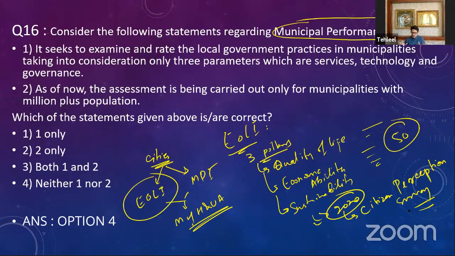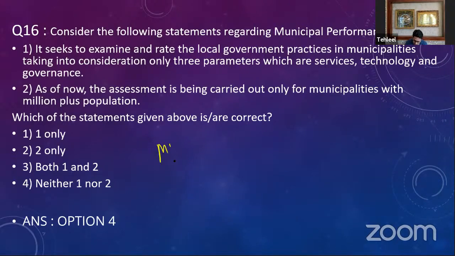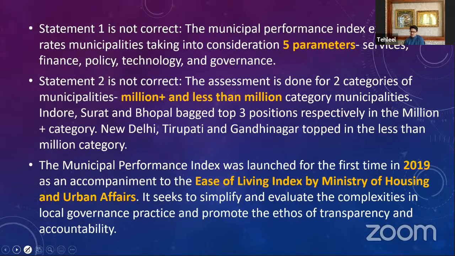Okay, so that is your Ease of Living Index. Second is your MPI, the Municipal Performance Index. Now MPI has 5 parameters. EOLI has only 3 parameters. Here there are 5 parameters. Now, which are the 5 parameters?